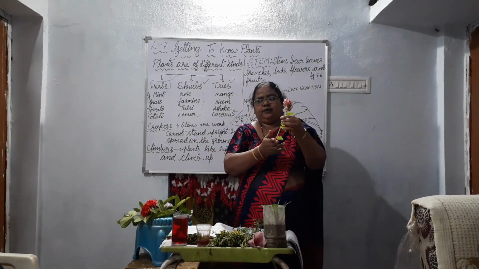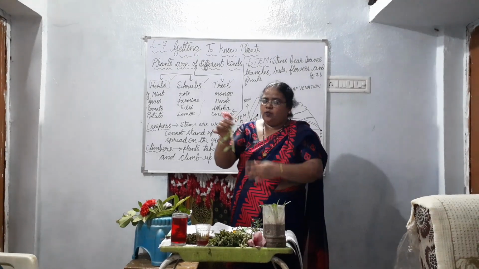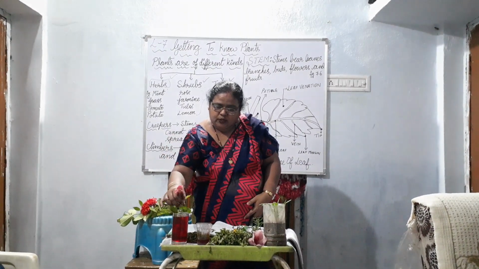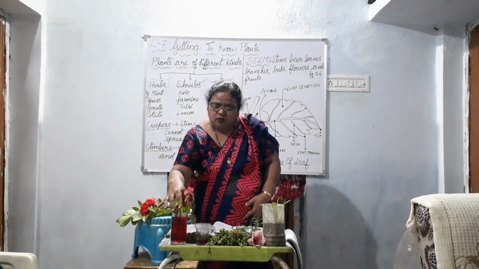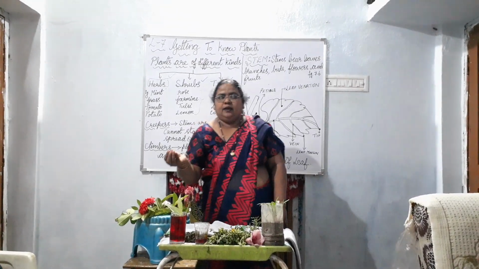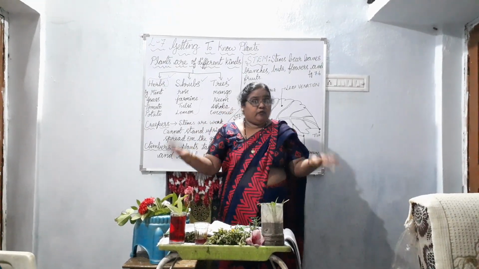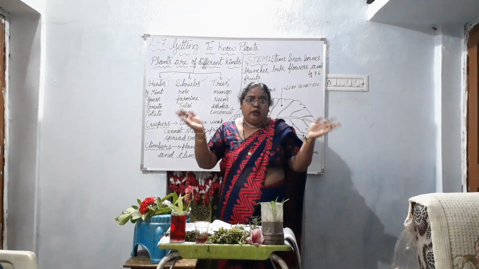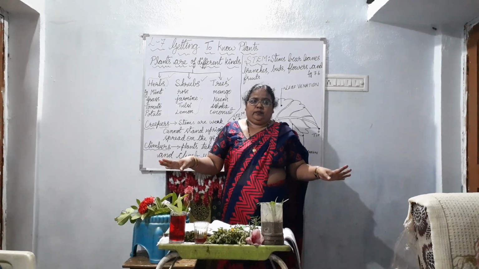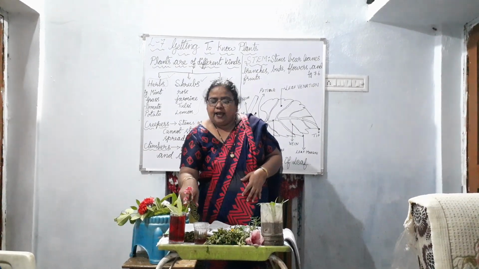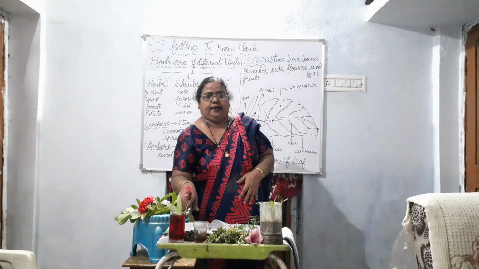So you cut the stem and put it into the water where the water color is red. Before, what I showed you was pure white in color, isn't it? And after that, what did I add? I have added the red color.